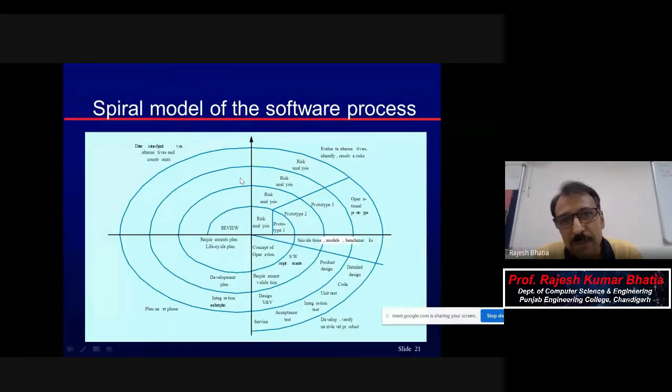Now you have your handset and the probability of occurrence of that rain. Okay, it's a given, so it means that it is a projection. You will project those risks: what is the probability that rain will occur, so do I need to keep an umbrella with me or not?